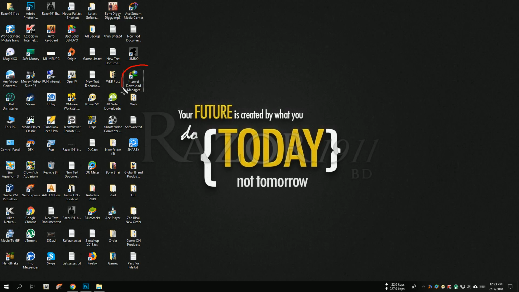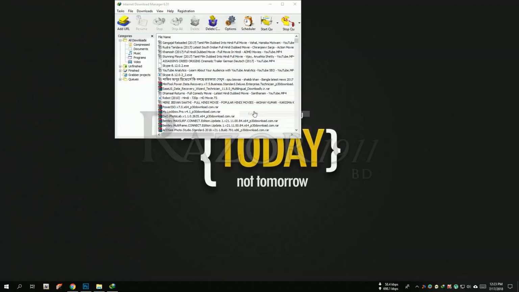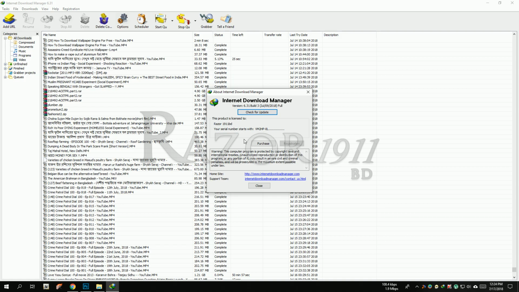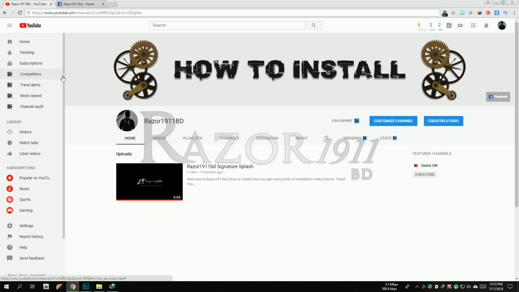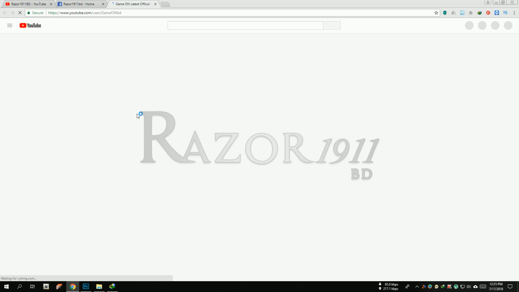Now open Internet Download Manager from the desktop shortcut. Now click help, about IDM: 6.31 build 3. Now open your browser and go to YouTube.